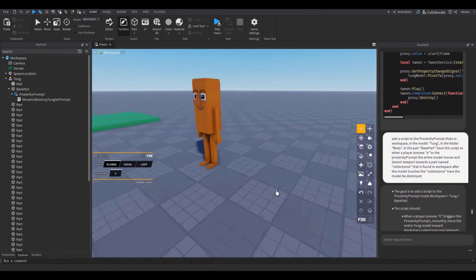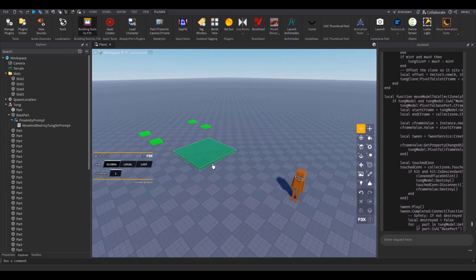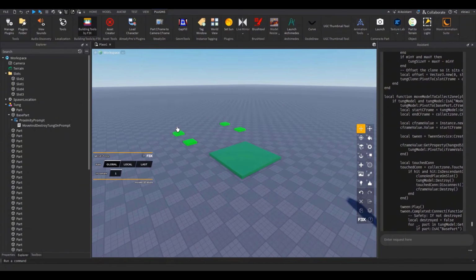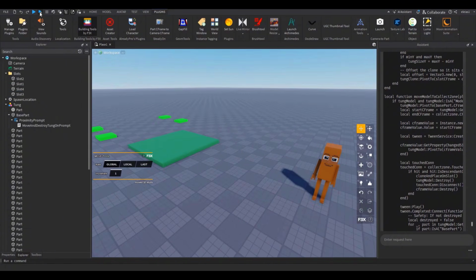This looks crap. I'm gonna delete this. Okay, now I told it to make it so when it touches the collect zone, it disappears and teleports to one of the slot things, like one of these where it just stands in them and then you get your money. And I don't know.